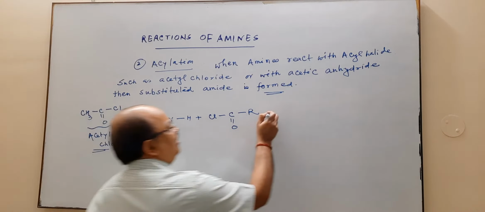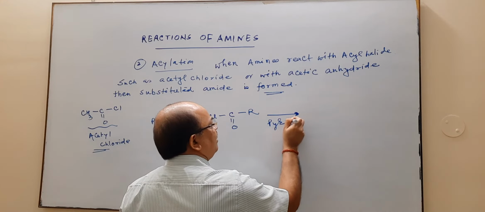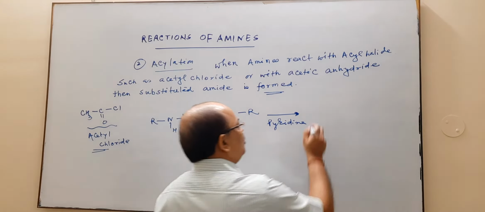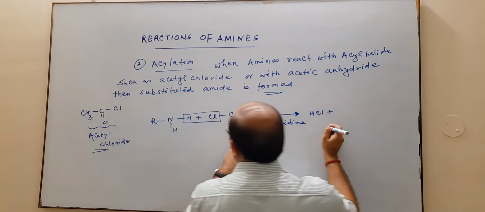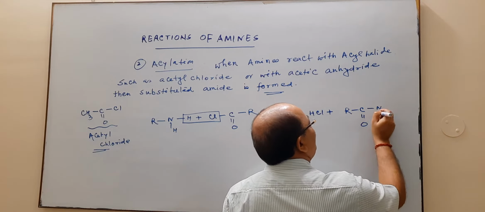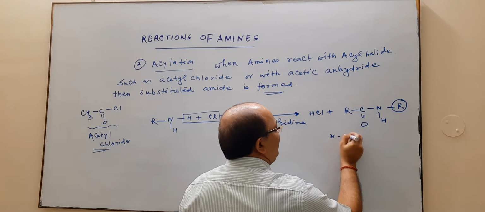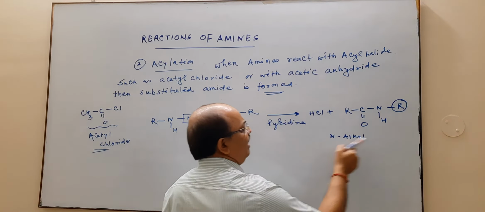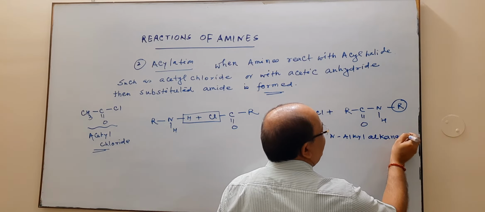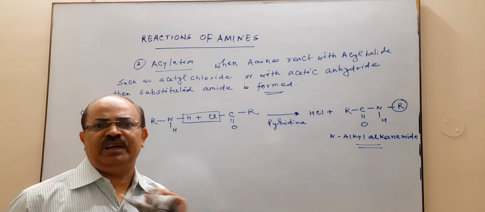In the presence of the base pyridine, HCl will be removed and the product formed is RCONHR. It is an N-alkyl alkanamide, meaning a substituted amide.